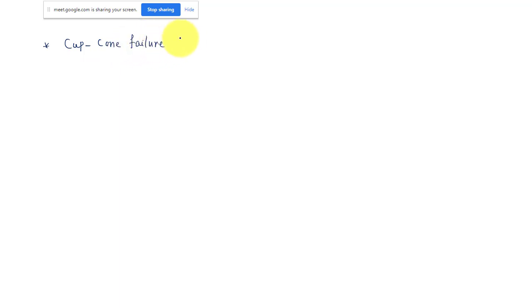If you perform a tension test on any material and find this type of failure, it is an indication of ductility. If your material is very ductile, then you will find this type of failure. The cup cone failure may look something like this.